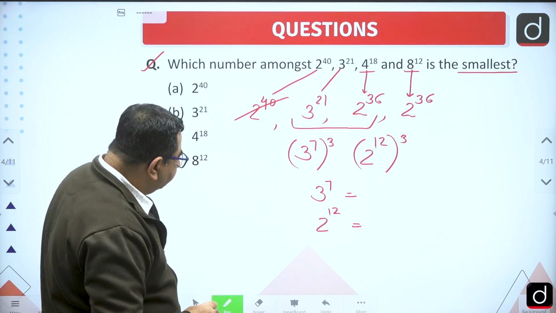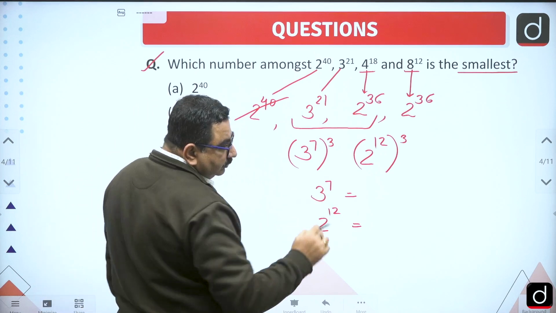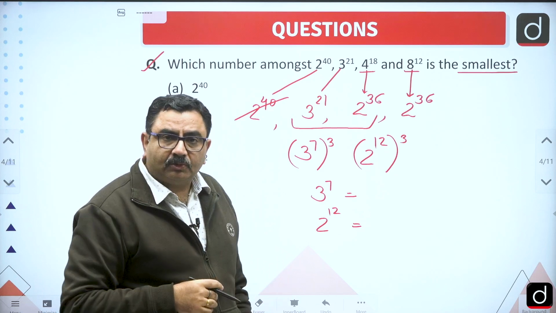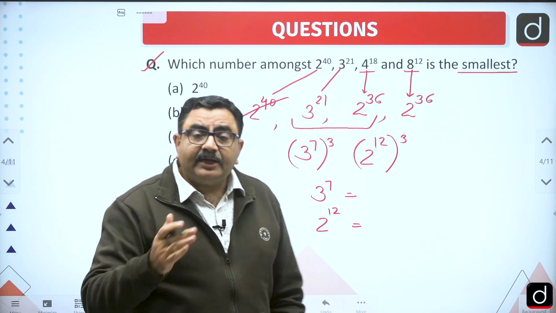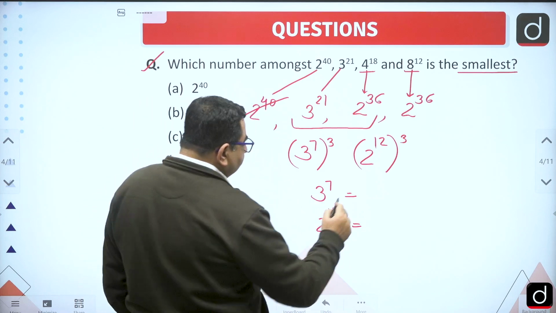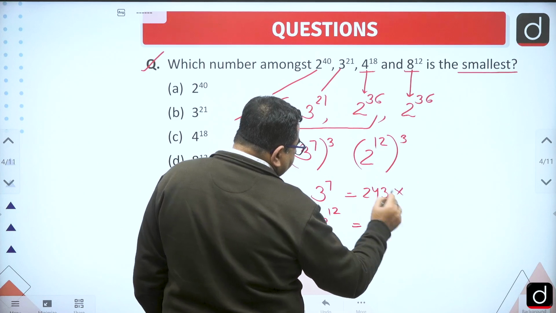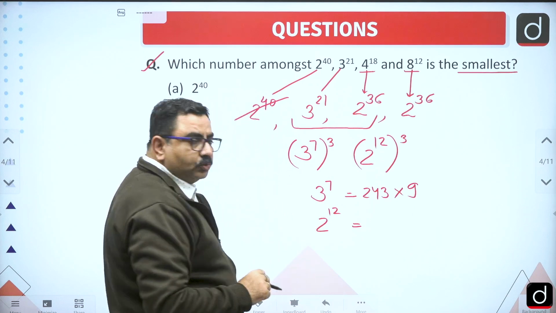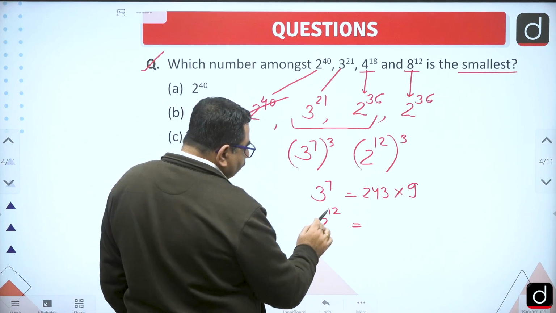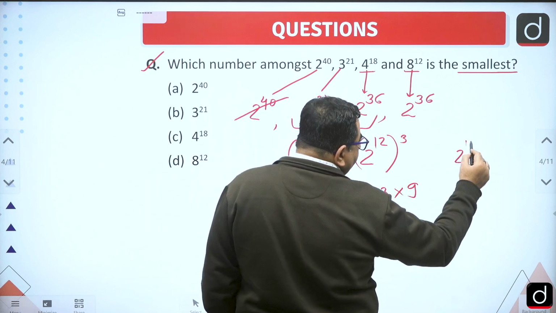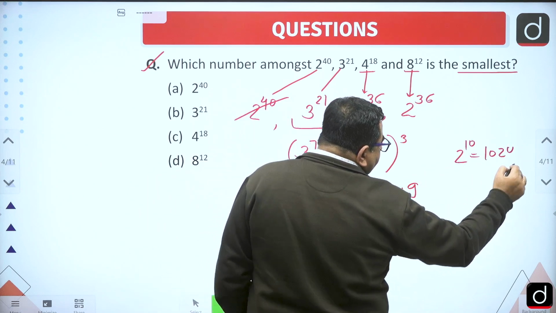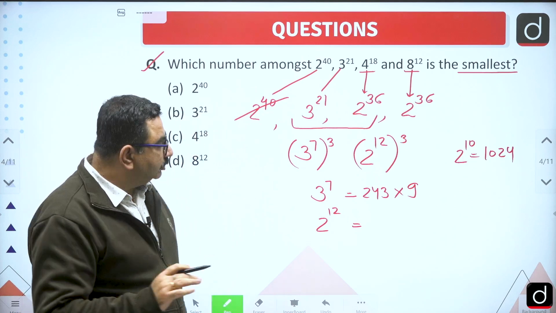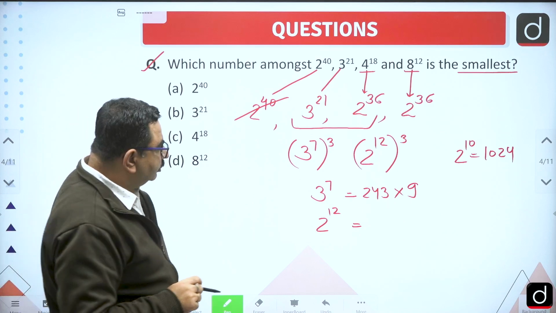So 3 to the power 7, I can write as 3 to the power 4 times 3 to the power 5. Now 3 to the power 4 all of us know is 81, 3 to the power 5 is 81 into 3, that is 243, and the remaining will be 3 square, that is 9. Now what is 2 to the power 10? 2 to the power 10 is 1024. Now this data we should remember. You may get help of this number in certain other questions also. So 2 to the power 10 we know is 1024.